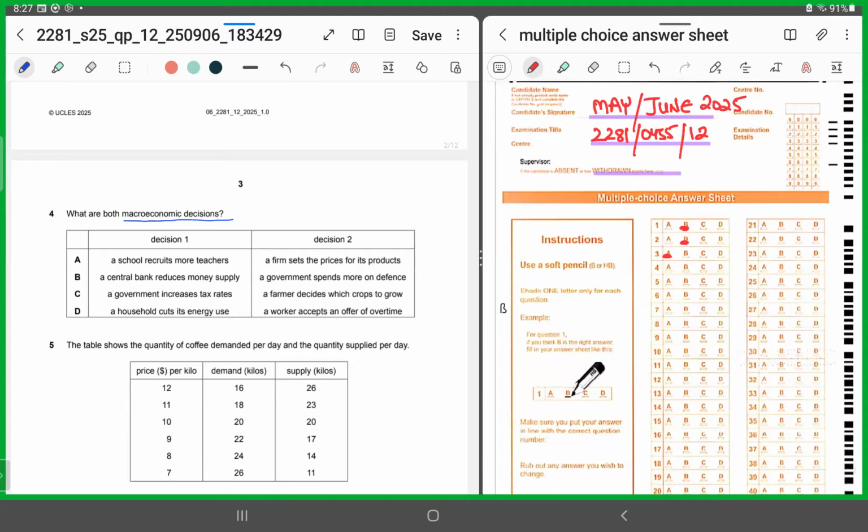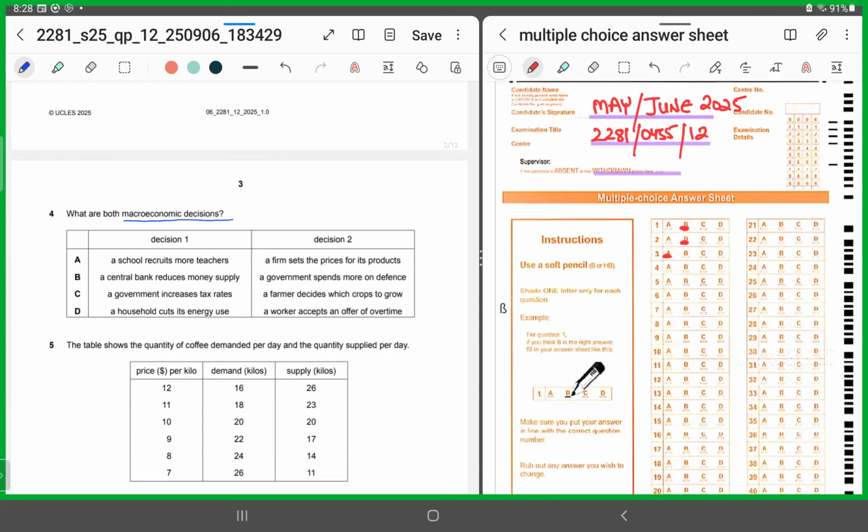But we want to talk about the macroeconomic decisions, right? We want to talk about the aggregate. So we need to satisfy both parts. So it's only in option B where we are talking about the macroeconomic decisions at both ends. Look at B. A central bank reduces money supply.